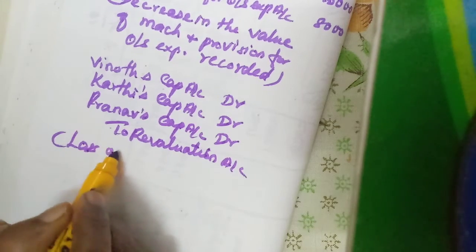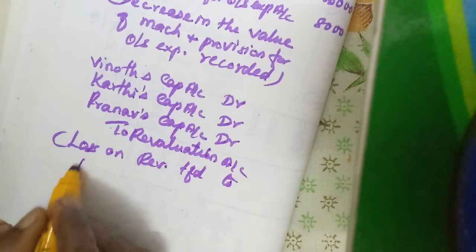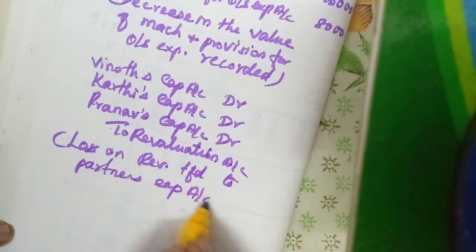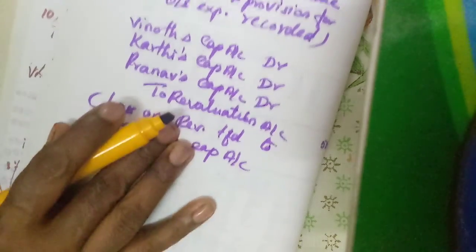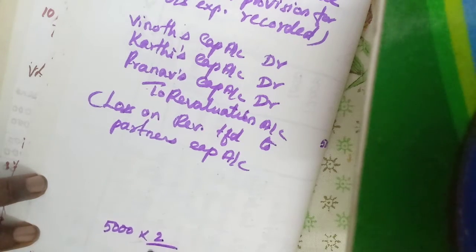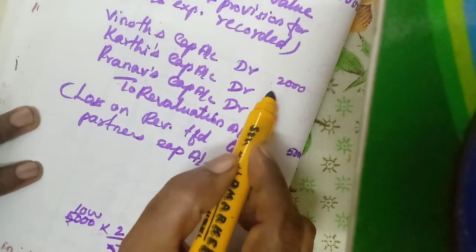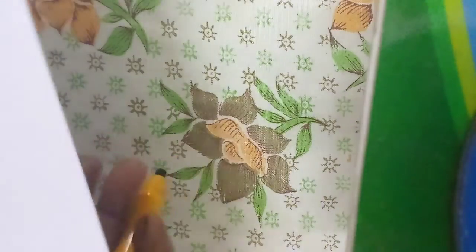Then loss on revaluation transferred to partners' capital account. 5,000, isn't it? We need to divide this one in the ratio. Old ratio 2:2:1. So 2 by 5, 1,000 means 2,000. Again 2,000, 1,000.